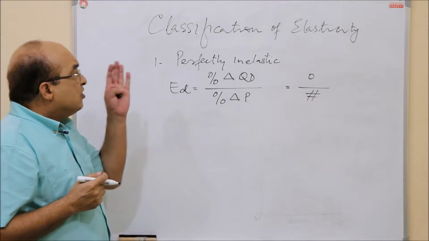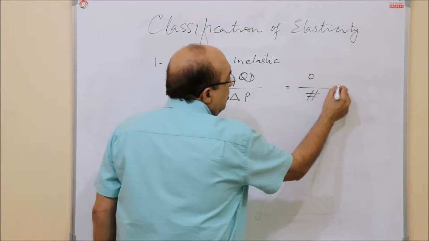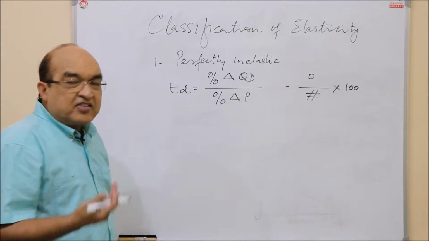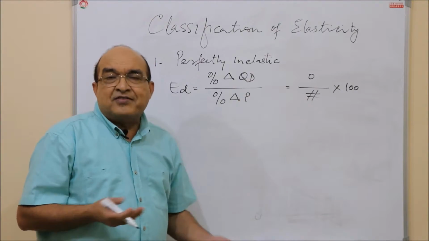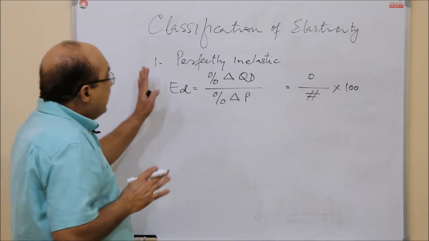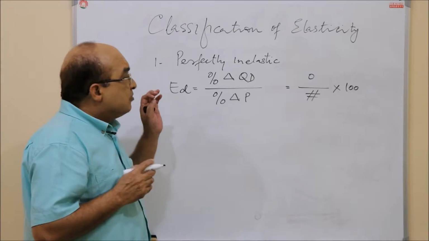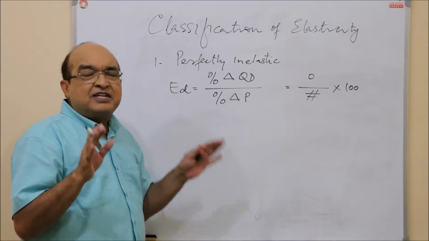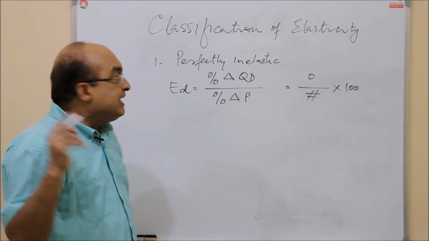So 0 divided by any number will give you 0, that will remain 0. So perfectly inelastic demand is one where the elasticity of demand is 0. So if the magnitude of elasticity is 0, it will be called perfectly inelastic demand.